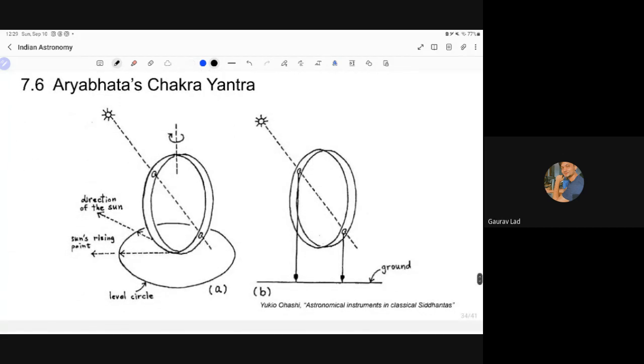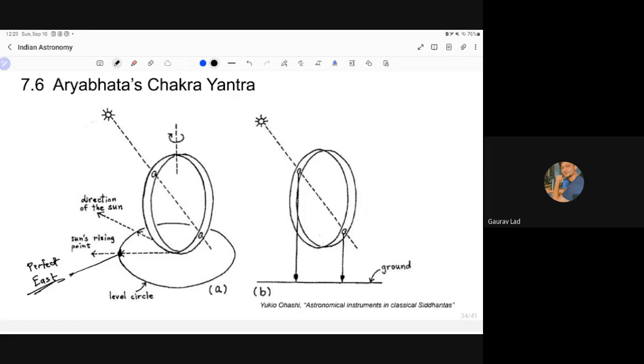Then we have Aryabhata's Chakra Yantra. So what you have to do is mark where the sun rises. That's the point over here. And the sun is going to rise in the sky, right? So this is east. Perfect east that we have on the day of equinox. At other times, the sun is either going to rise from the north of east or the south of east and sets into north of west or south of west because we have Uttarayan and Dakshinayan.